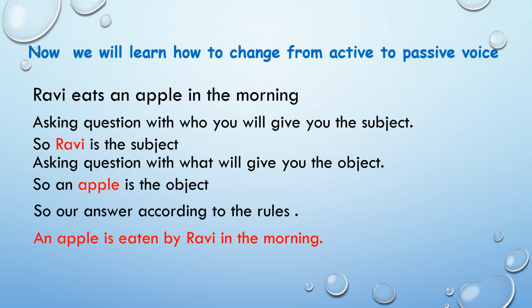Past participle of eat, that is eaten. Then the fourth rule is using preposition by, and Ravi, which is our subject, goes in the place of the object. An apple is eaten by Ravi in the morning, you add in the end as it is in your question. So this is how you change according to the rules of active and passive voice.